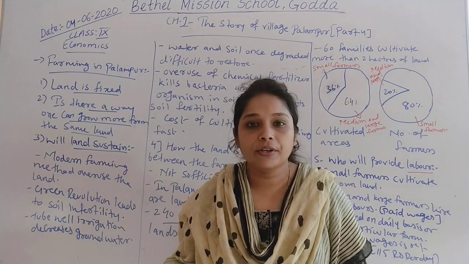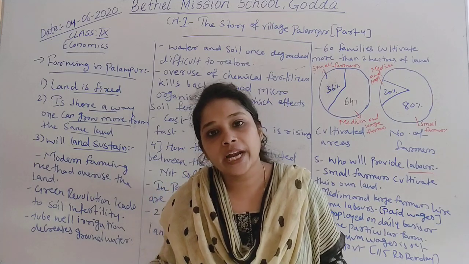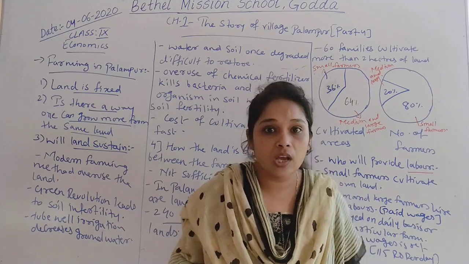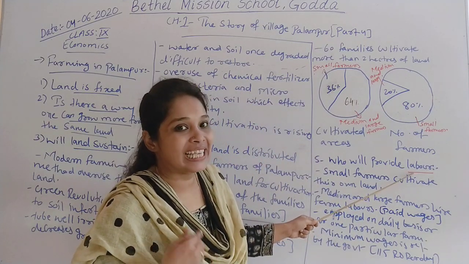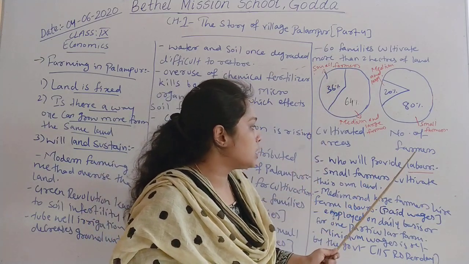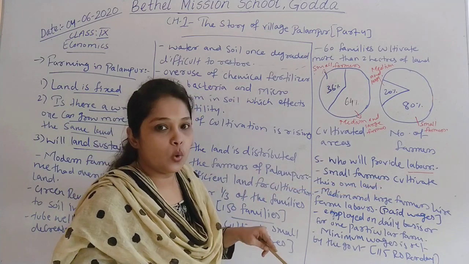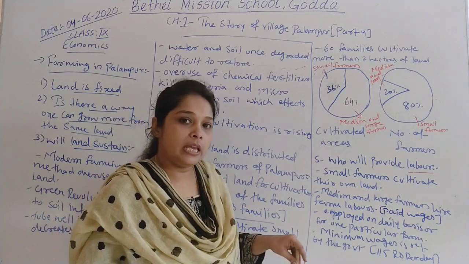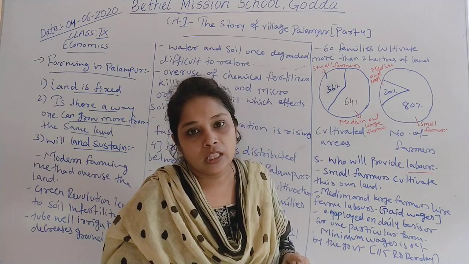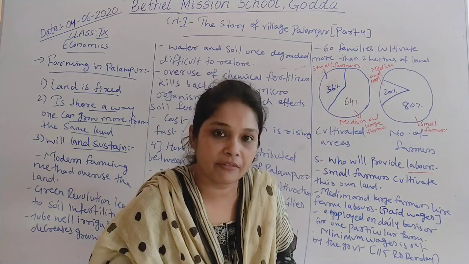Now when we talk about the factors of production, once land is available, what do we require? We require manpower to do farming on that land, and that manpower is called labor, which is our second factor of production. Now when we talk about labor, as we have seen, small farmers who have less than 2 hectares of land cultivate their own land. That means they have land, and they are the labor of their land. They cultivate their land on their own capacity.